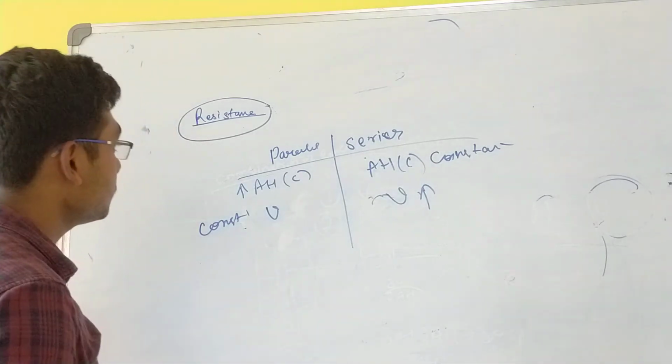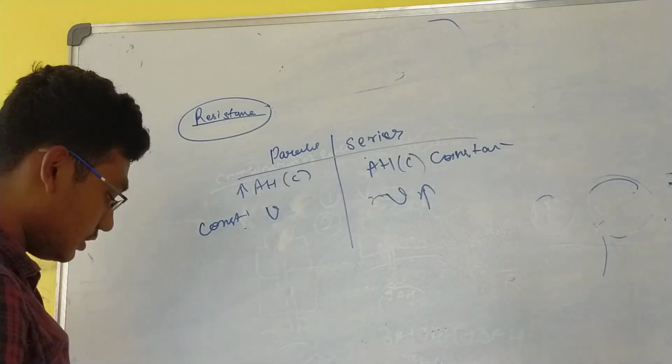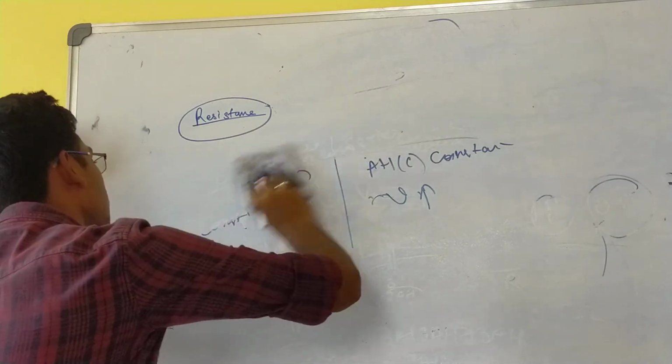That's it. This is the basic difference, pretty basics of the cells.